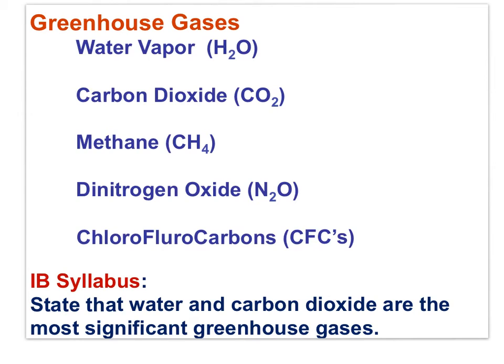Rice paddies and cattle farming will result in methane release due to the anaerobic conditions in wet paddies or the guts of ruminant animals. Fertilizers on the farm fields result in dinitrogen oxide, also known as nitrous oxide. And CFCs are released when refrigerators and air conditioners are discarded and during the process of making foam packaging.